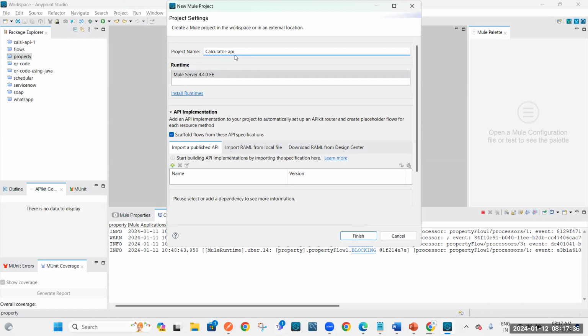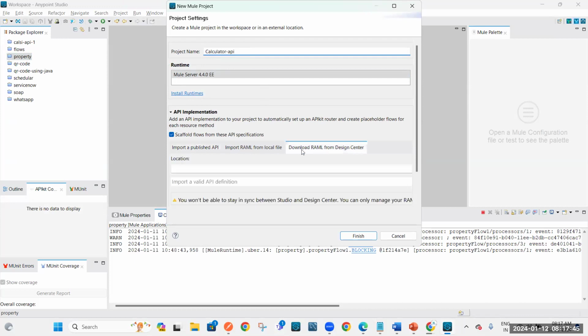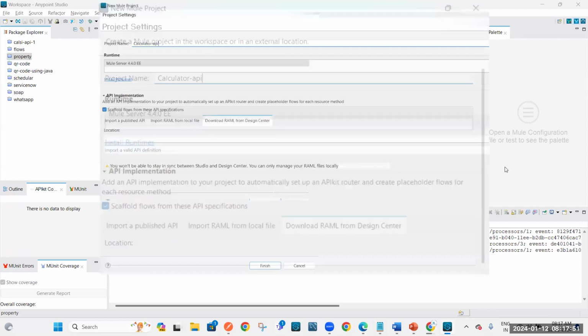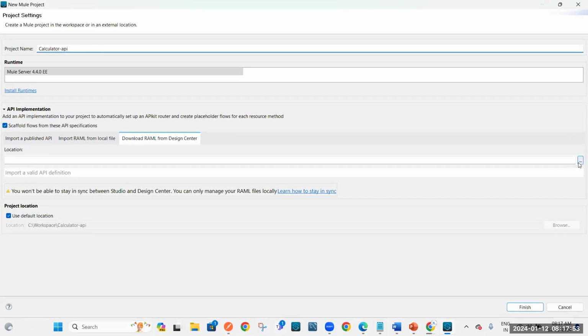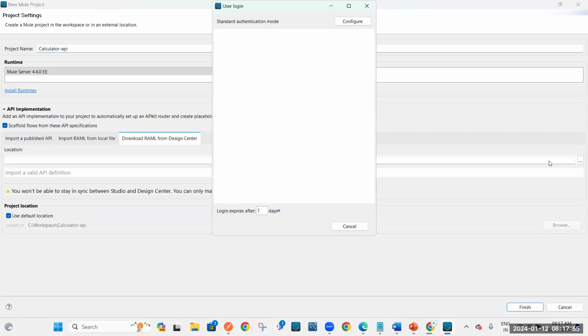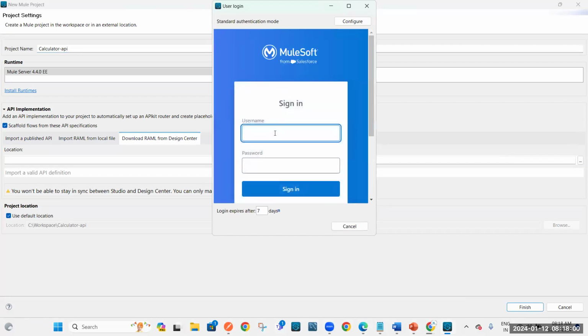We already completed the design part, right? We created it in the Design Center. You just go here, download RAML from the Design Center and then expand this. You could see 3 dots over here. Click on this. The moment you click on this, it will open a new window. Here, it will ask for your Anypoint Platform credentials. I'm going to provide all these things.